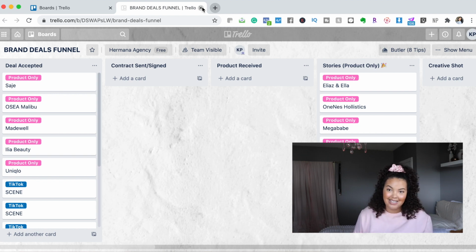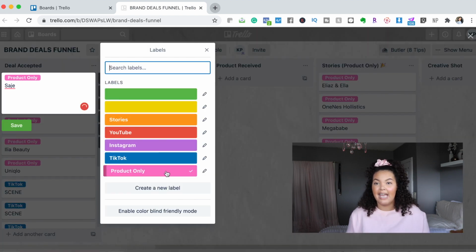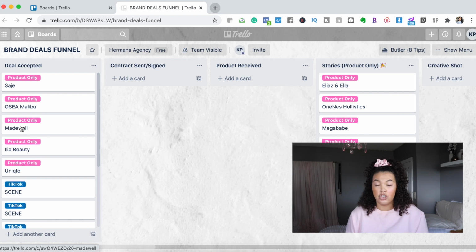So this is my brand deals funnel. As you can see, it goes through things like if the deal was accepted, who it's for. The little labels on here represent all of my different social medias. So you can see product only means it's not a paid collaboration, they're just doing gifting. There's TikTok, Instagram, YouTube. I also have stories on here, so if it's a collaboration for just stories, I have that on here as well.